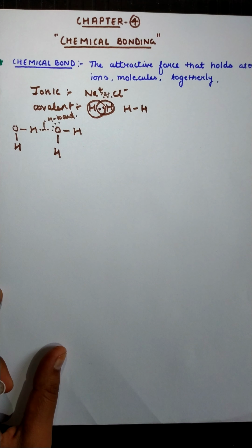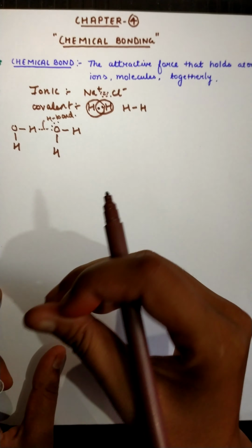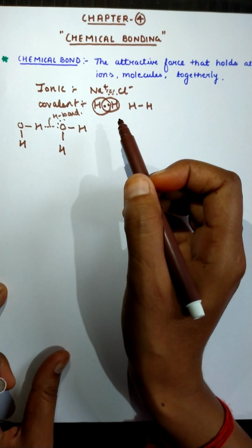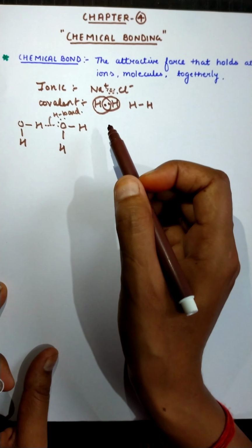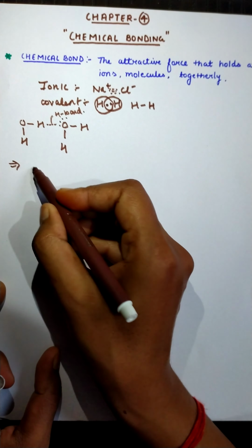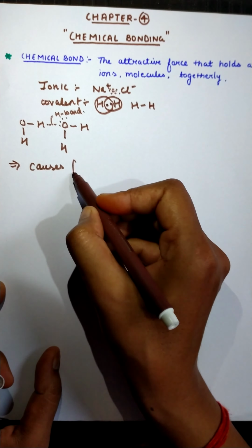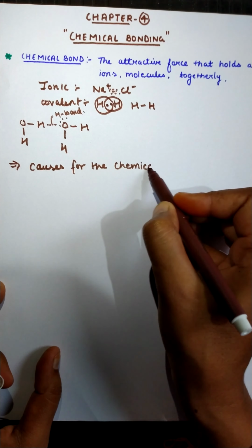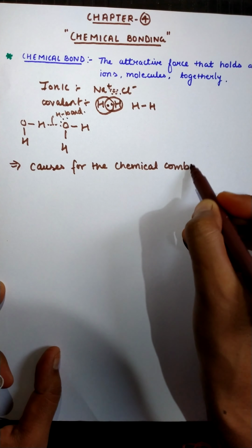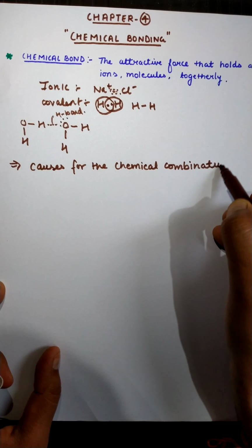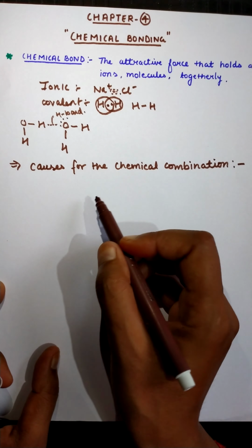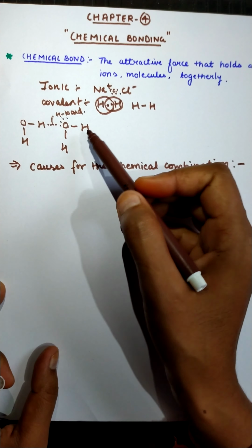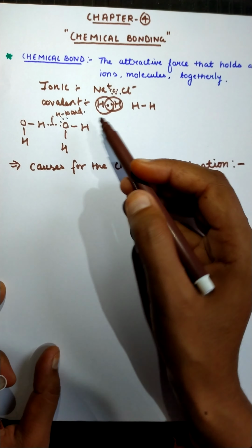Okay. Now students, there are certain things to consider: why is a chemical bond formed, what are the causes for the formation of a chemical bond, the causes for chemical combination? Why do different types of atoms combine to form different chemical species? Why are they forming a chemical bond?